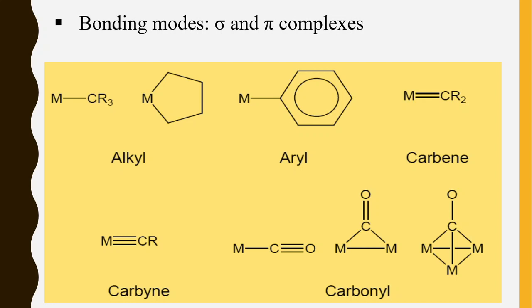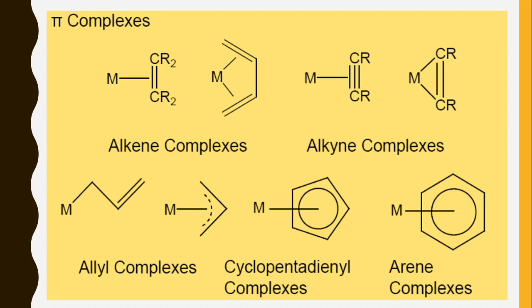When only a single metal is there, no issue, but when the number of metals increases, when more than one metal is present, that time you have to check the bridging ligands also and the normal terminal ligands also. Okay, so this is all about the bonding modes, sigma and pi complexes. These are pi complexes, alkene complexes where double and triple bond is there, allyl complexes, alkyne complexes are given.